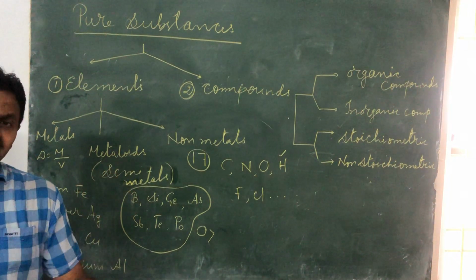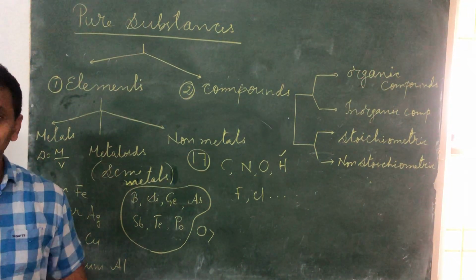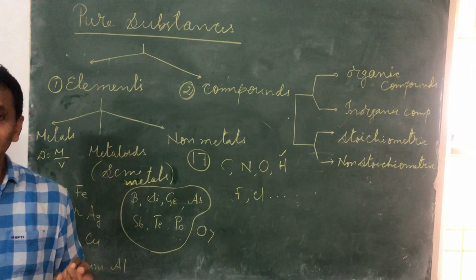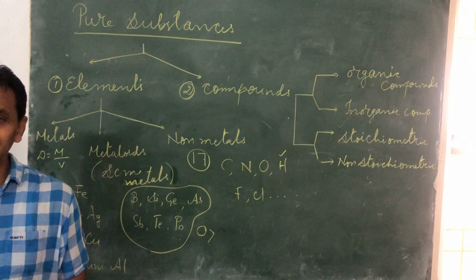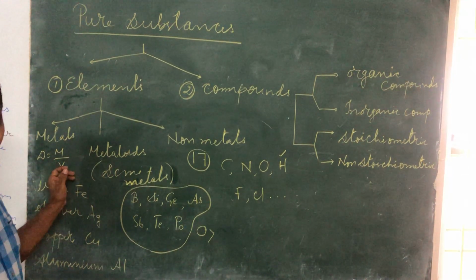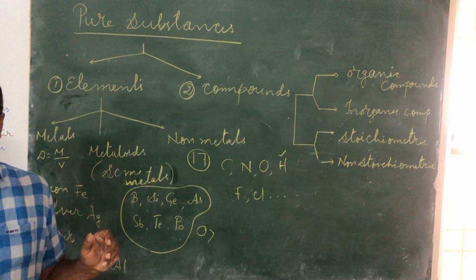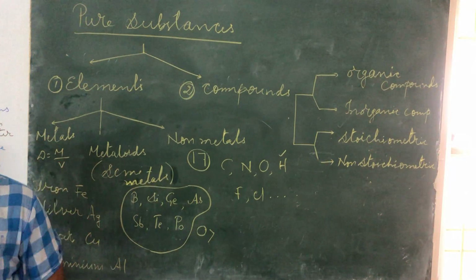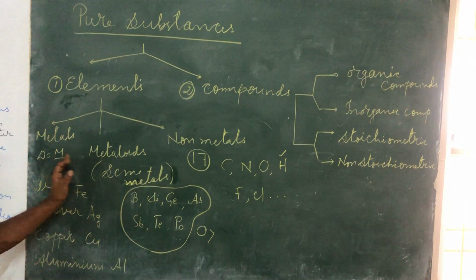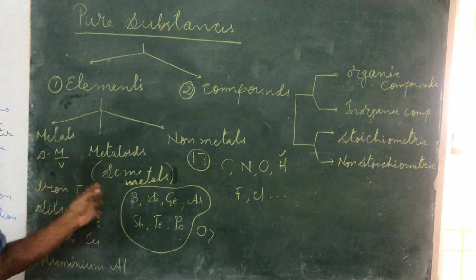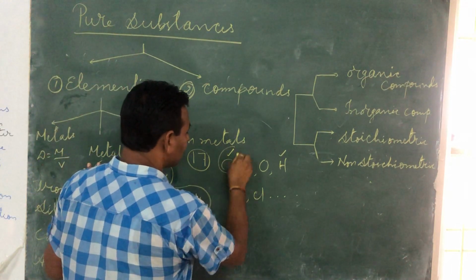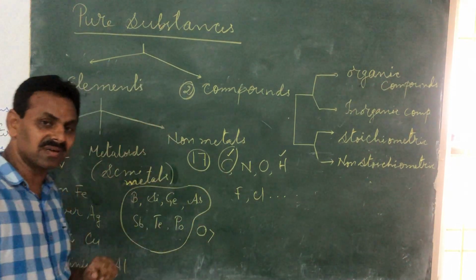See, there are always exceptions, children, and the beauty of chemistry is exceptions. Like we say that metals are hard. Now if I ask you, what is the hardest known substance? It is not made of metals, which are usually hard. The hardest known substance is diamond, which is made of carbon.